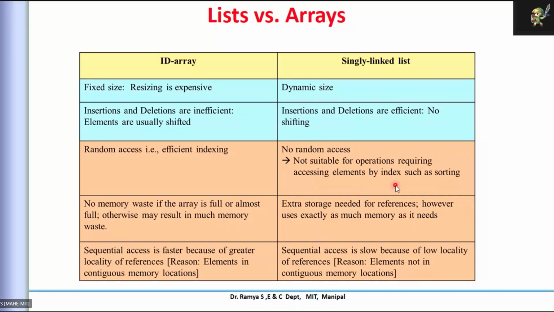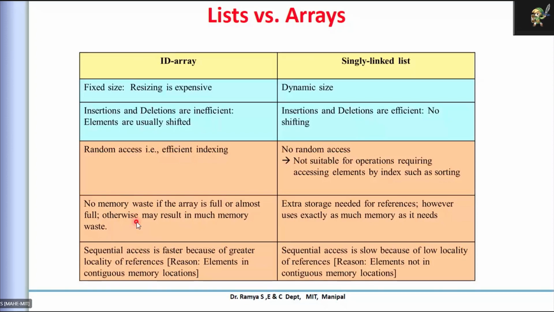So that is the main difference between an array and a linked list. Now, in the case of an array, there is no memory waste. Why? Because only elements are being kept.